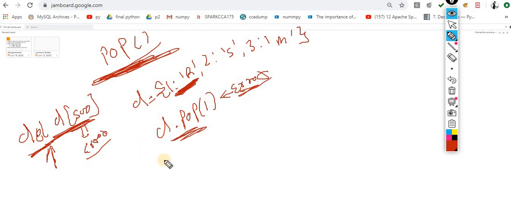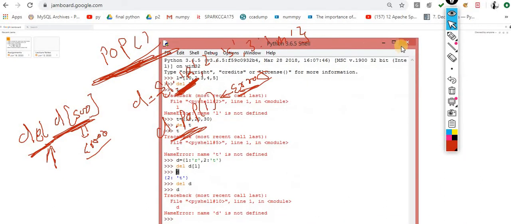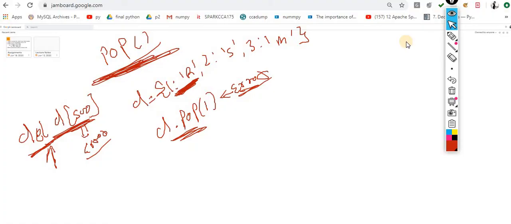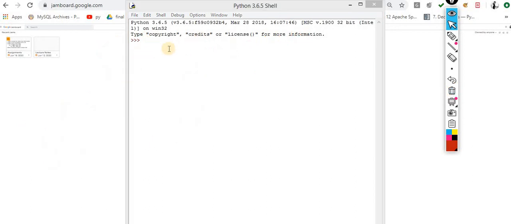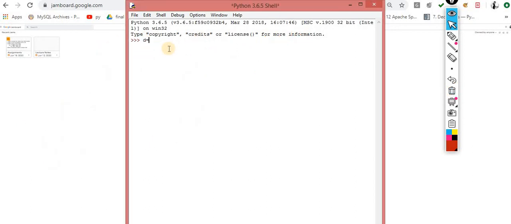So let me confirm this. Just wait for a second. What exactly is the difference between del and pop? Let me take two minutes. Let's suppose d is equal to {1: 123}.